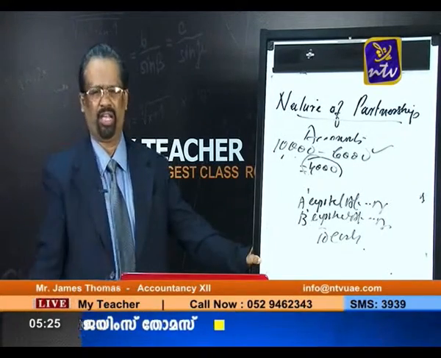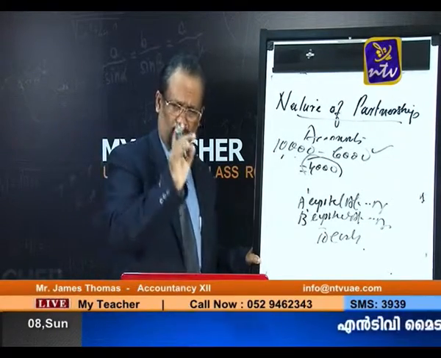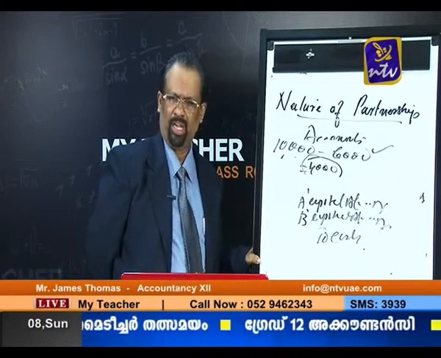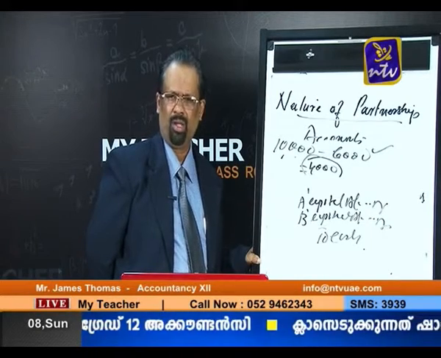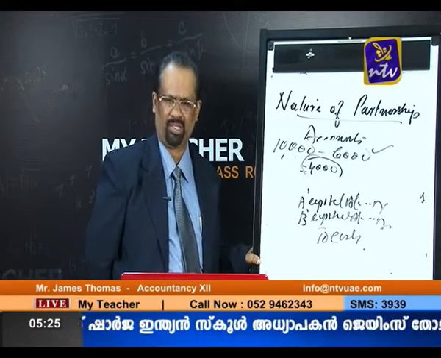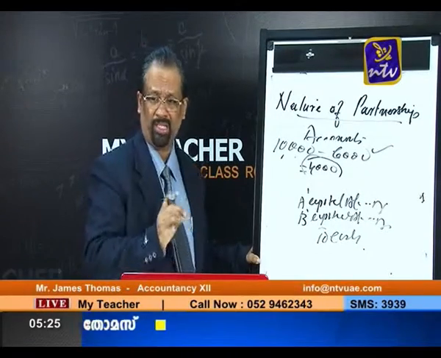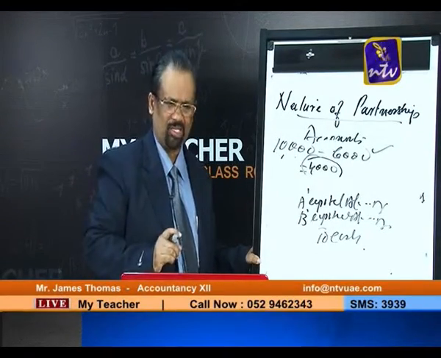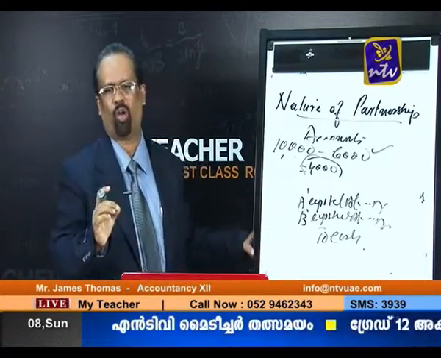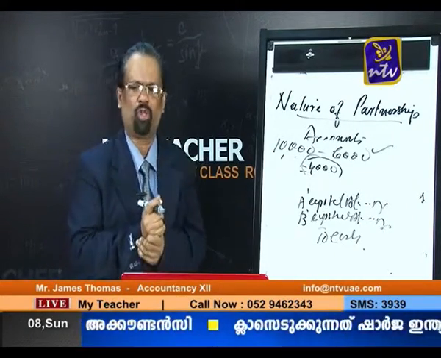Okay, now one more point is there. Suppose the new partner is bringing goodwill and which is given to the old partners privately outside the business. You tell me, are we passing any entries? We are not passing any entries. So the answer is no journal entry for this context. Why? Because the amount brought by the new partner is given to the old partners privately outside the business. So here it is not a business transaction, and that is why we are not recording that entry in the books of accounts.